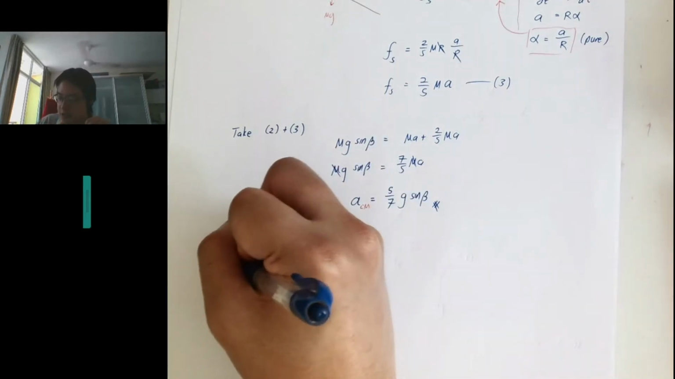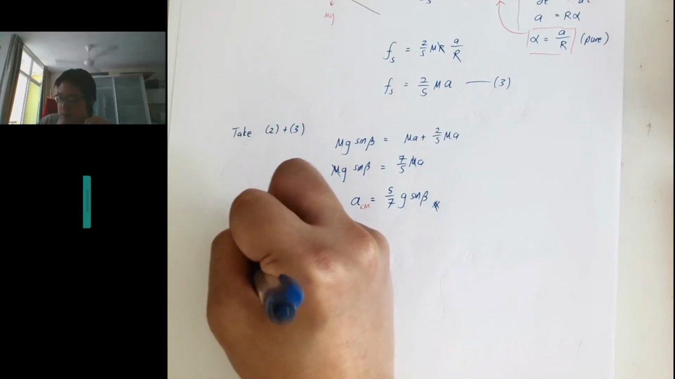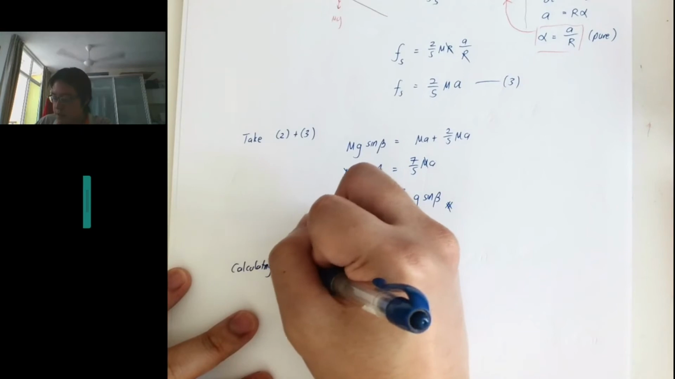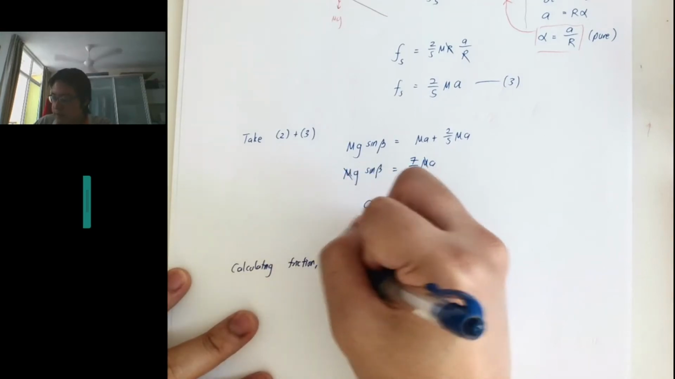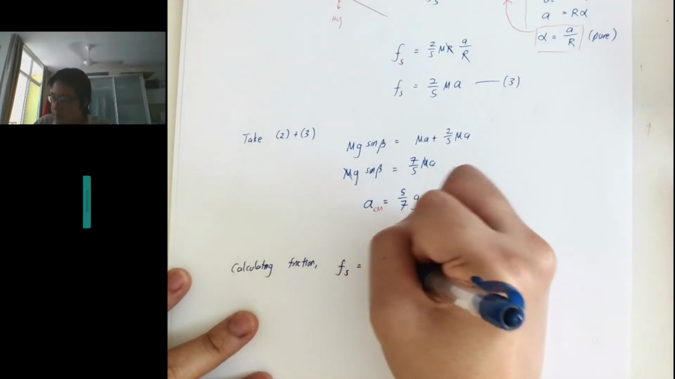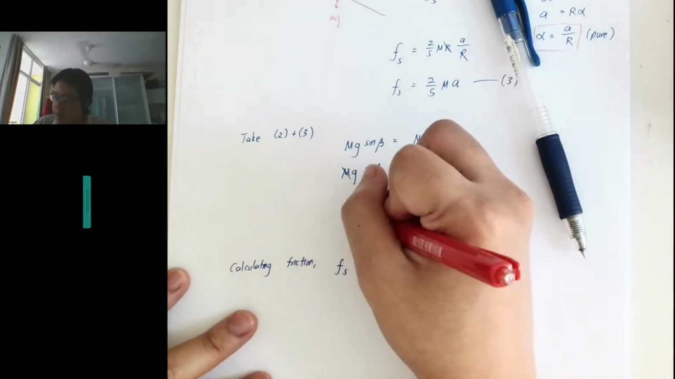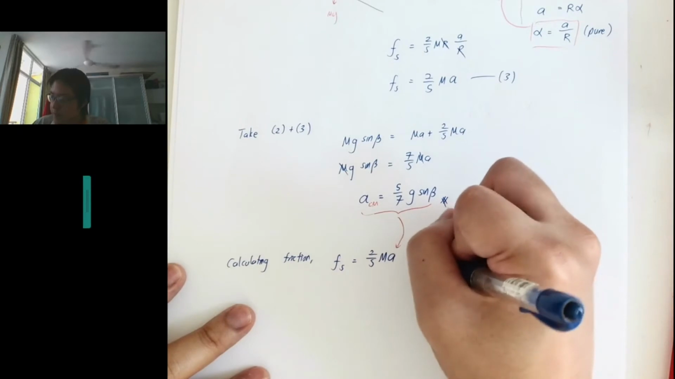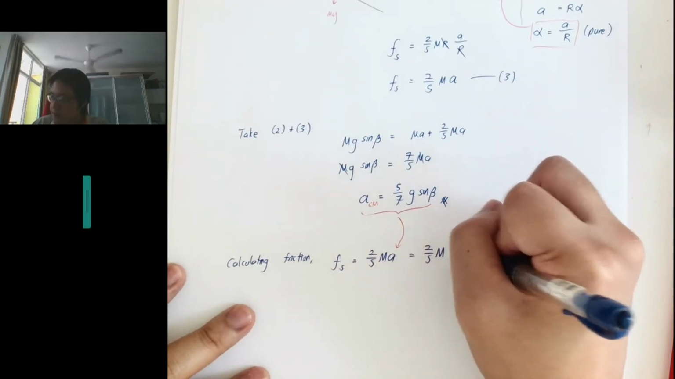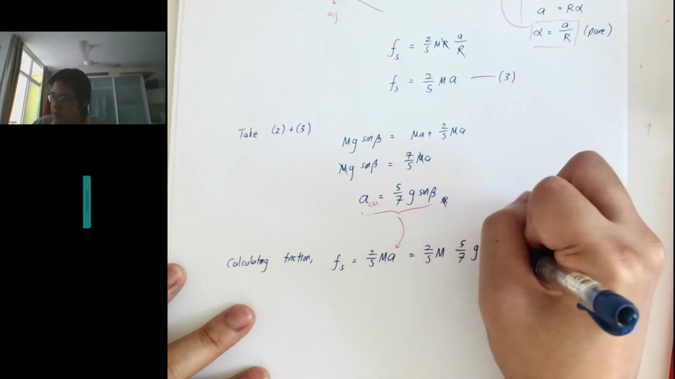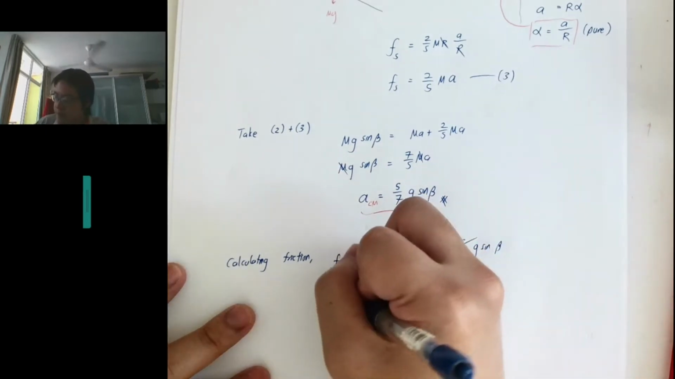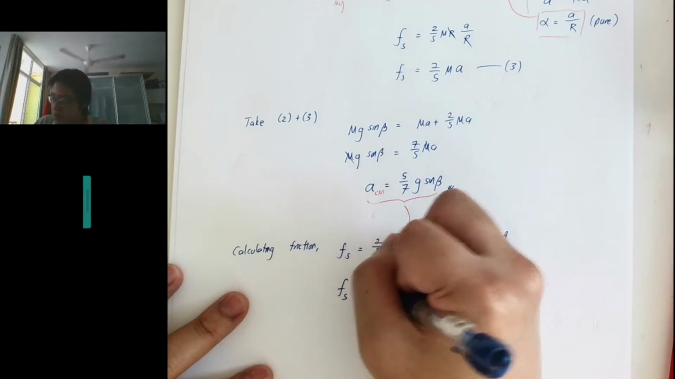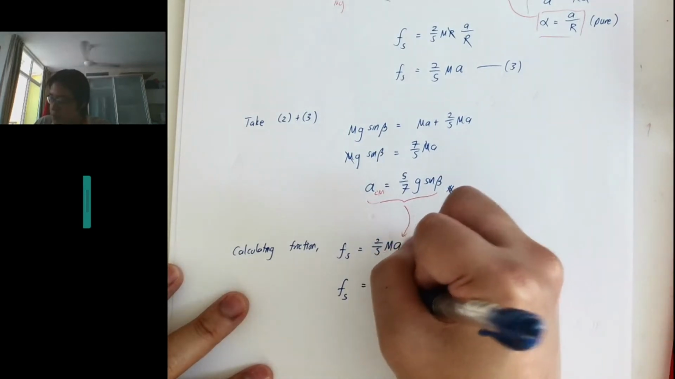Now that we have the acceleration, we can calculate the friction. Fs is equal to 2 over 5 ma, and we put it inside here. So it is 2 over 5 m times 5 over 7 g sine beta. Pretty straightforward, 5 cancels with 5. So the static friction acting on this system is 2 over 7 mg sine beta.